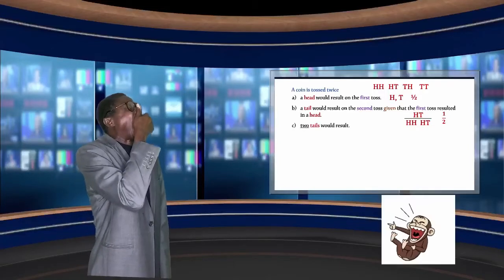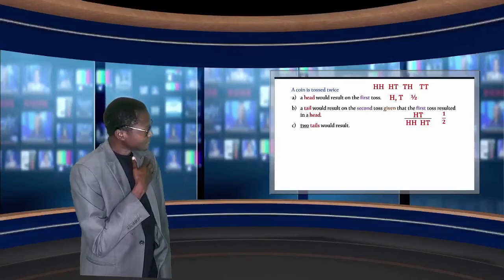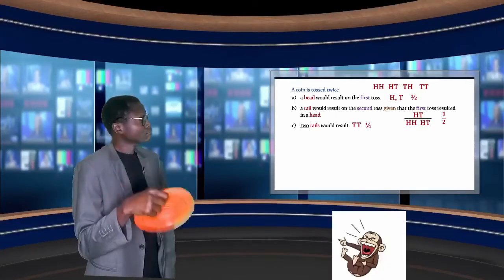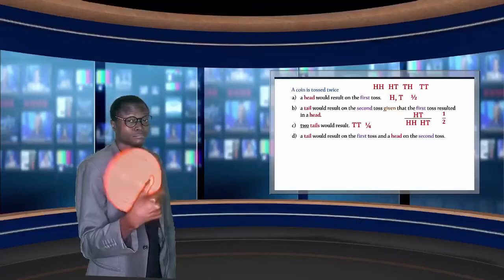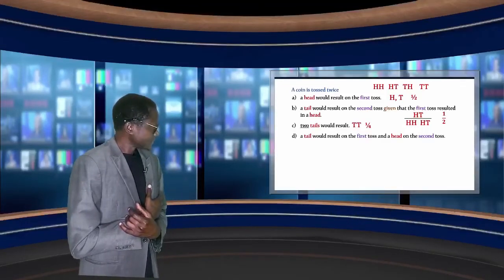Part C. What is the probability that two tails would result? Since two tails occurred only once in the four outcomes listed up. Part D. What is the probability that a tail would result on the first toss and a head on the second?